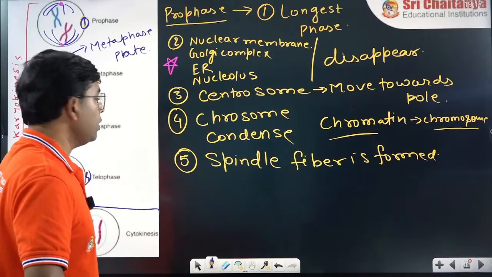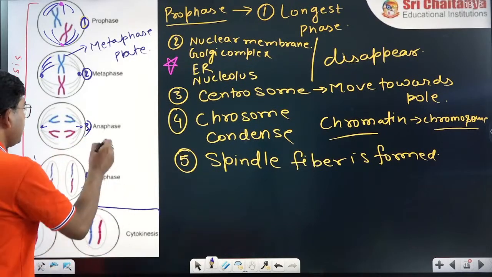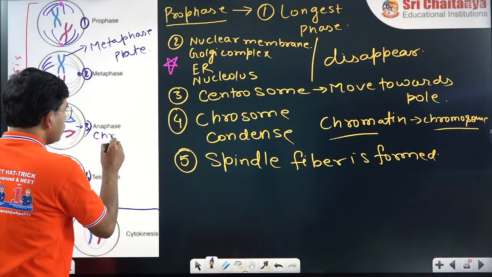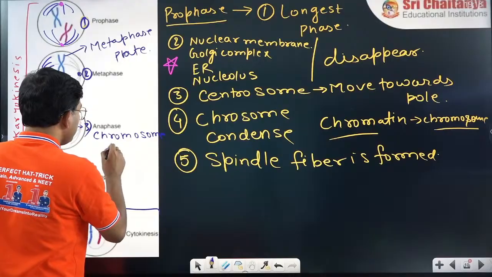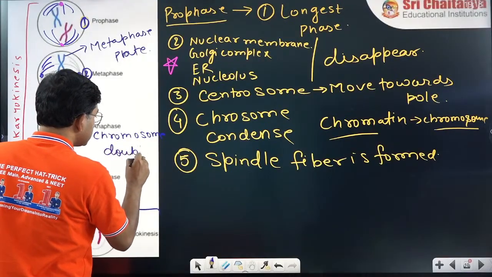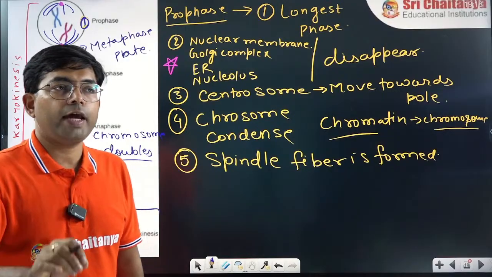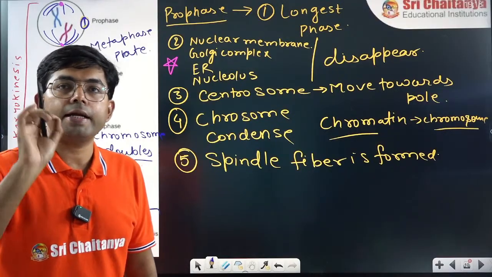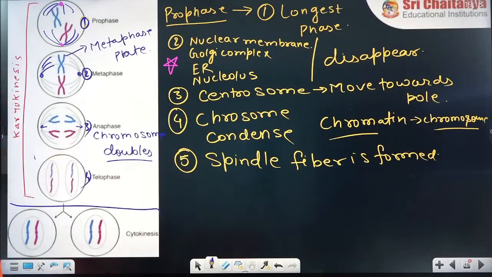Here the chromosome number is 2, but here what is the number of chromosomes? 1, 2, 3, 4. So in anaphase, remember, the chromosome number doubles. If I ask you in which phase the chromosome number doubles, you will say anaphase.